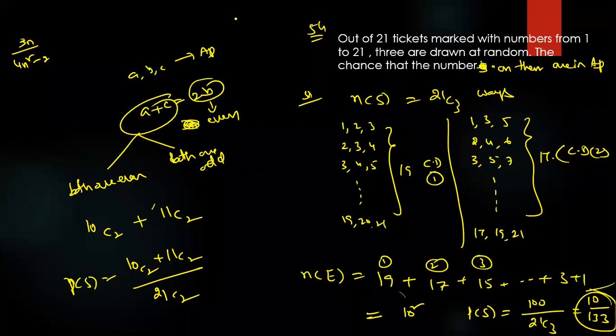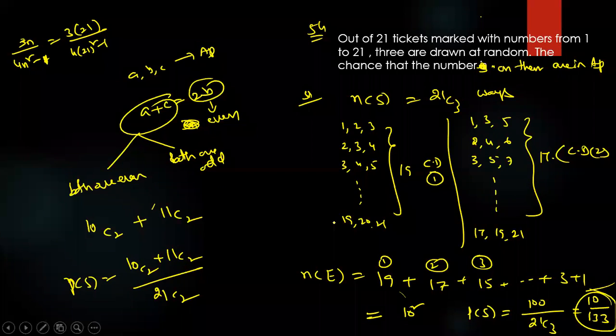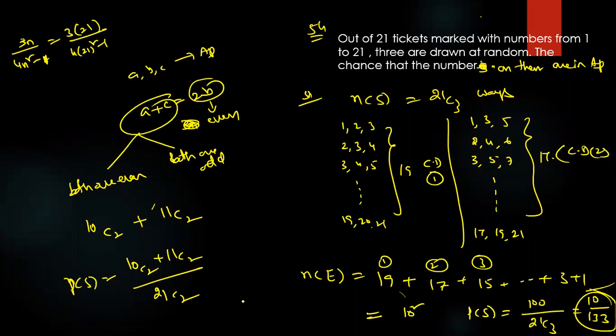Check it, how much is there or not? 4n square minus 1. Check how much it is. Option D, it is not there.